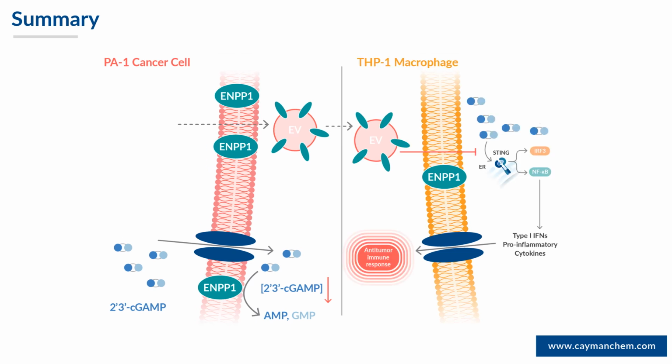And we also saw that the LNPs can be used to deliver cGAMP to THP1 cells, and this can promote STING activation. However, this was mitigated by the PA1 cell-derived EVs, which we presume to be associated with their ENPP1 activity.